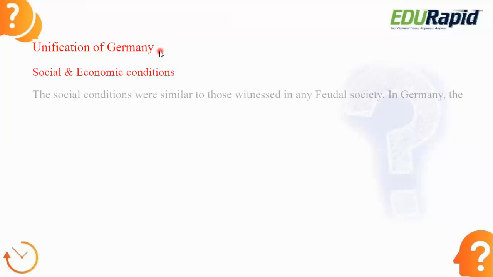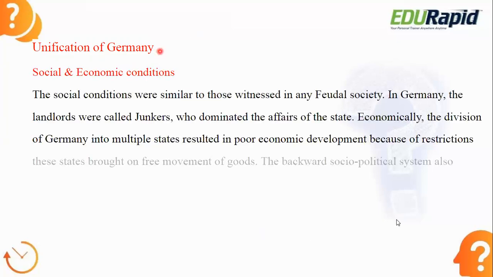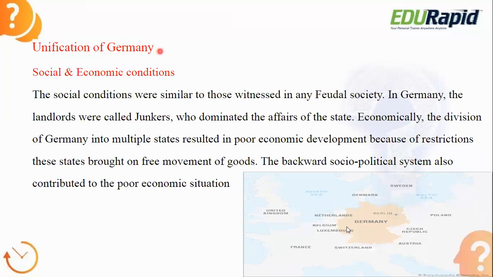Okay, so how did Germany get unified? Before getting into the concept, this is the world map where we can look at Germany. Okay, so here it is Germany. Around Germany, there is Poland, Austria, Switzerland, France. Here the United Kingdom is there. Netherlands is there, and on the northern side Denmark is there. Okay, so North Sea, Baltic Sea, Sweden. So there is the location of Germany on the world map.